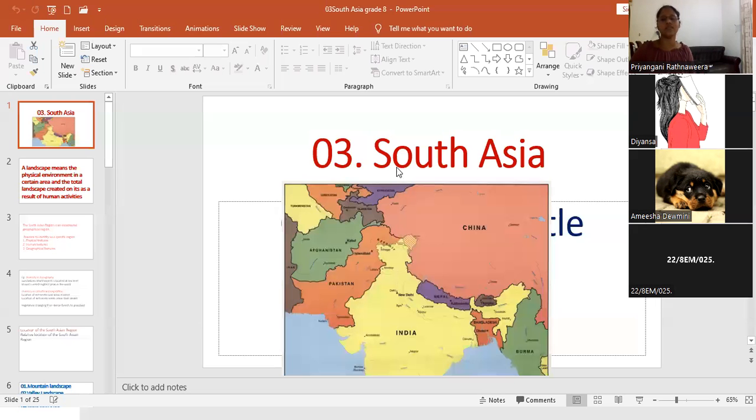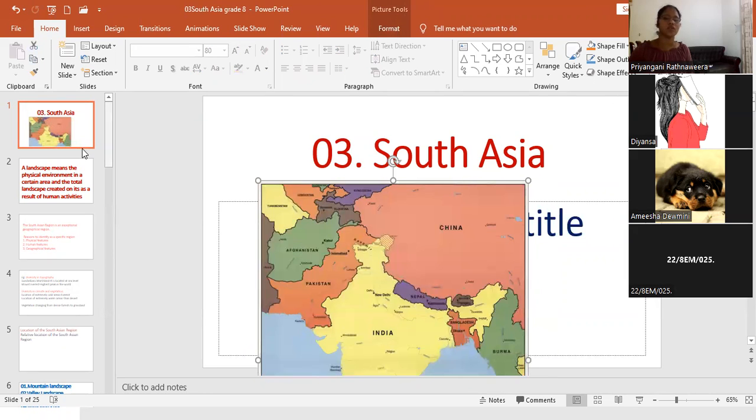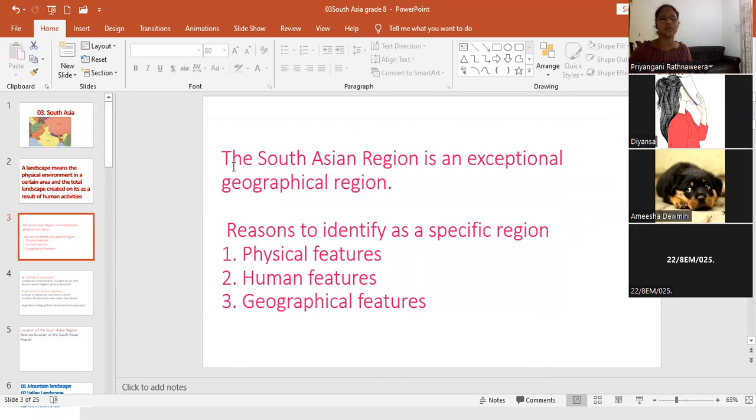Now we are discussing our third lesson, South Asia. Grade 8 Geography, third lesson, South Asia. Last week we started this lesson. The South Asian region is an exceptional geographical region. We discussed the reasons for that.